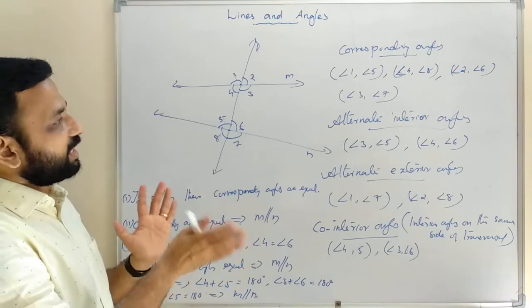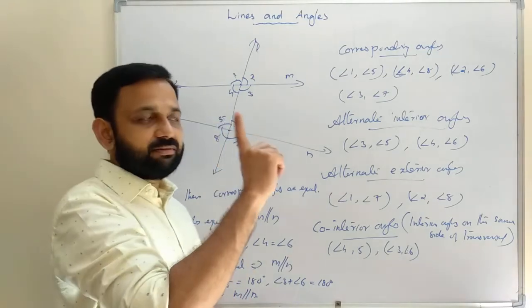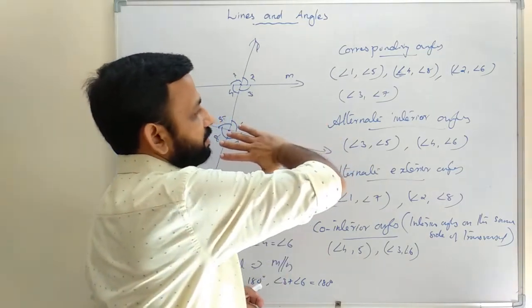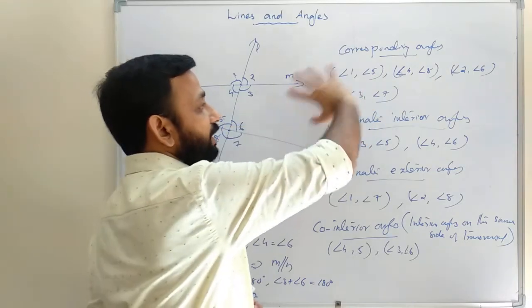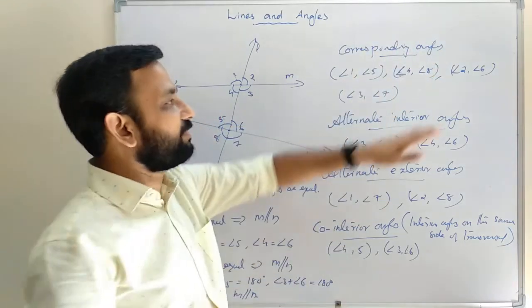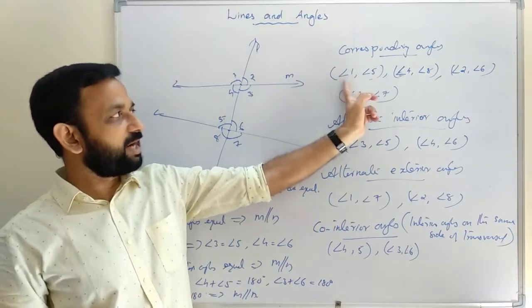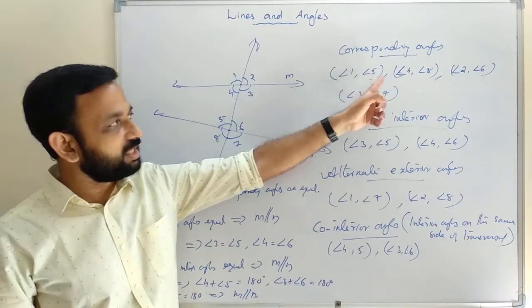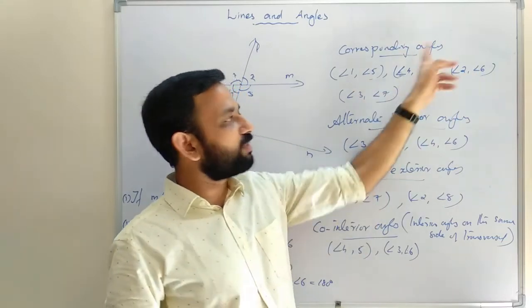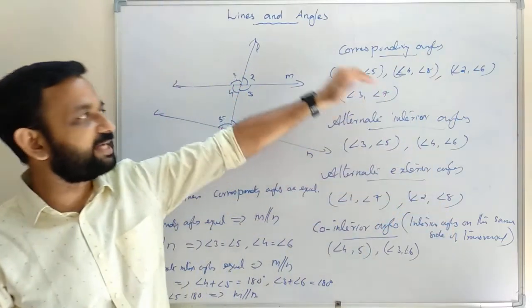When we say the converse, we need only one pair. No need to show that all the pairs of corresponding angles are equal. If one pair of corresponding angles is equal, then automatically the rest of the corresponding angles will be equal, then the lines are parallel.